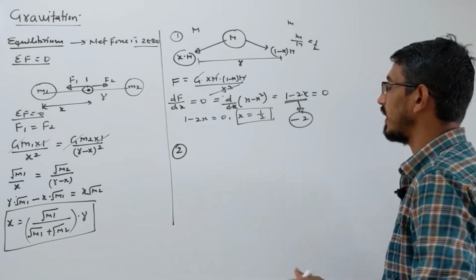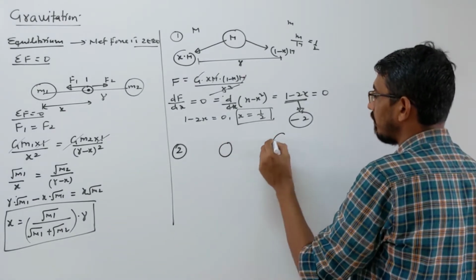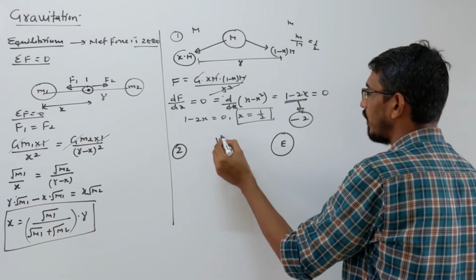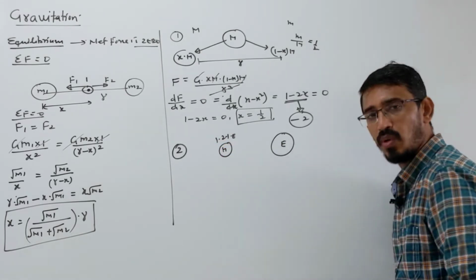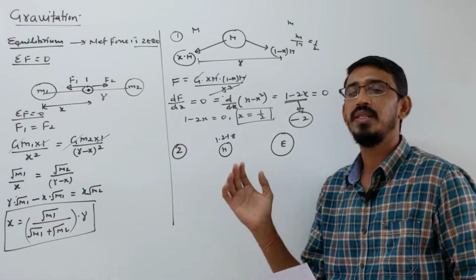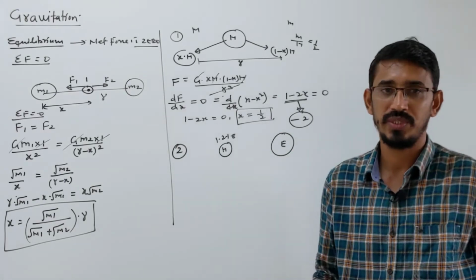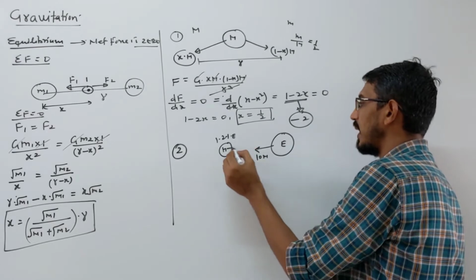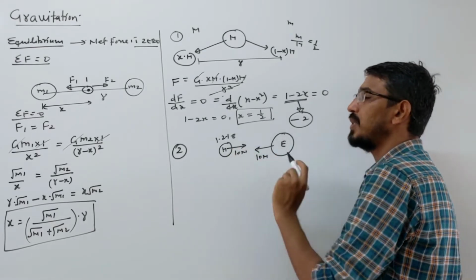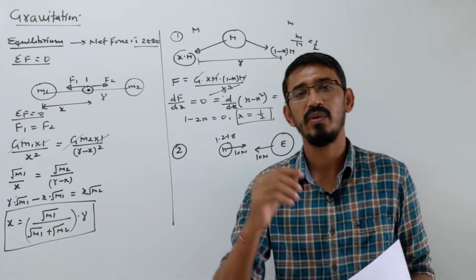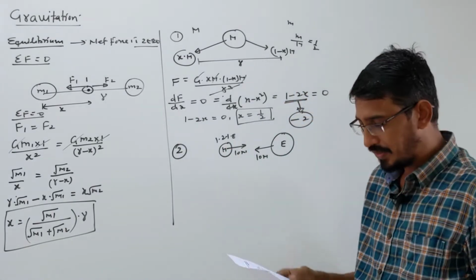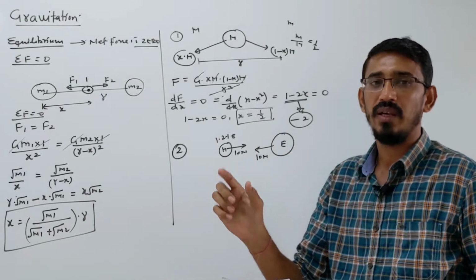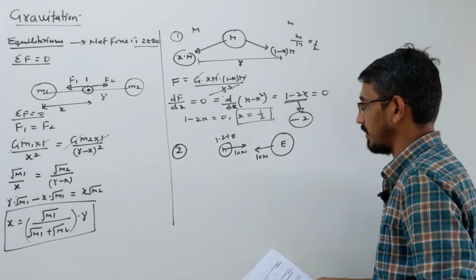So I told you that this gravitational force is always what? Equal and opposite, right? Now this side is the moon, this is the earth. The mass of the moon is just 1.2% of the earth only, right? Very small, around 1% of the earth, but they will exert equal and opposite force on each other. Suppose you say that the earth applies 10 Newton on the moon, then the moon will also apply exactly 10 Newton. Equal and opposite does not depend on whether one mass is small and one is big. So what is the answer? Same. Moon and earth will apply forces equal in magnitude and opposite in direction.